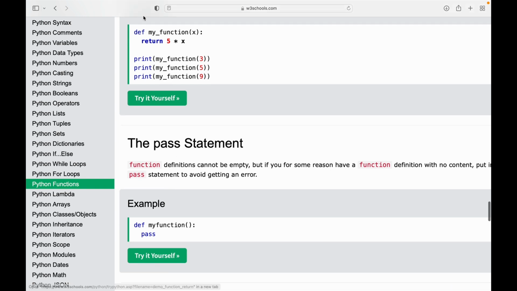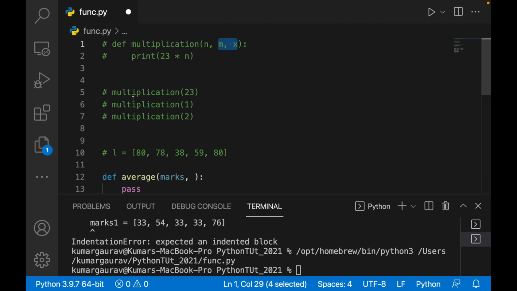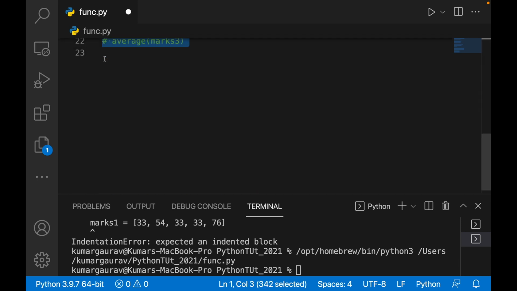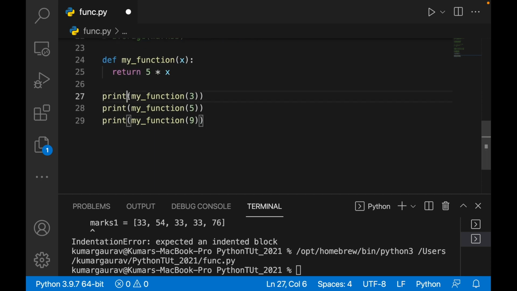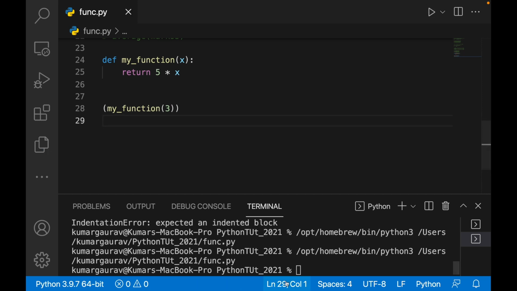Whenever you write return guys, it is just returning it. If you don't write print, I'll just show you. I'll copy this code into my VS Code and comment these all out. See, it is returning 5 cross 3. If I don't write print, let's say, and delete all the rest too, it will not throw me an error, but it will not show me the result. See, it is executing, but it is not showing me the result because it is just returning it. The value you can only see if you write print.